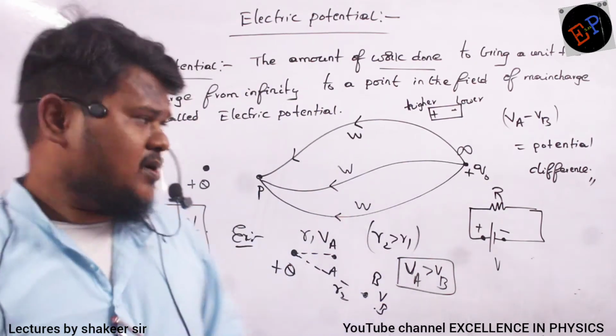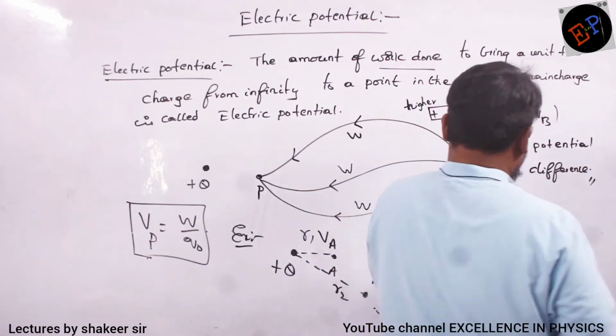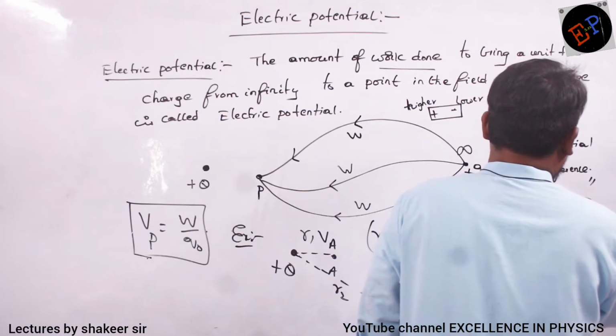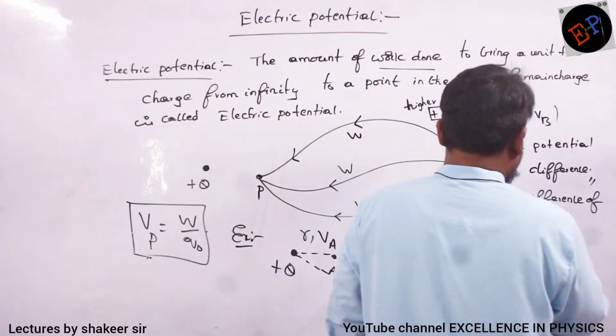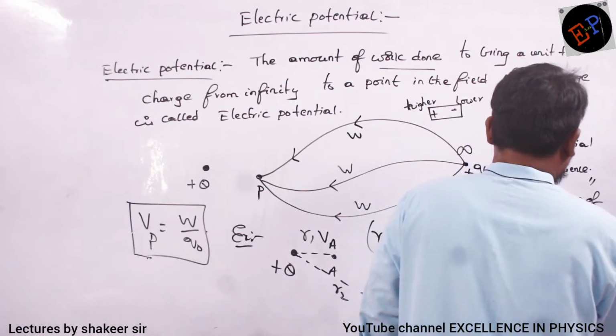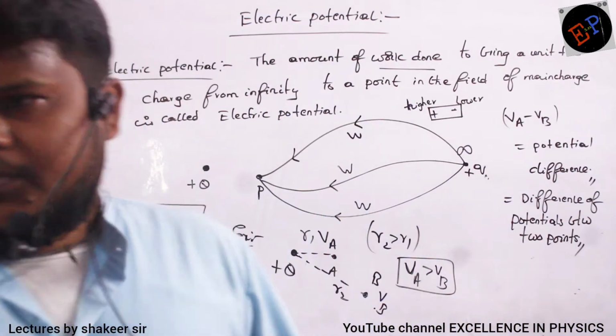So write down this statement. What is meant by potential difference? Difference of potentials between two points. This is called potential difference.